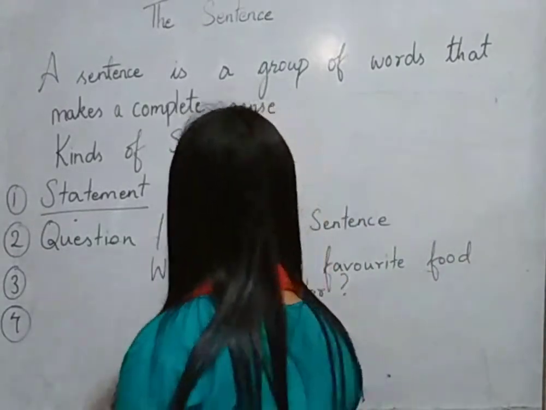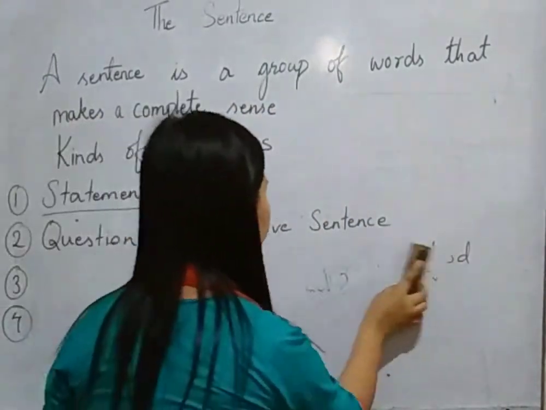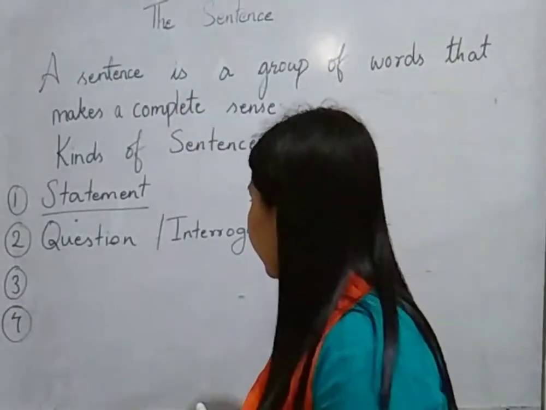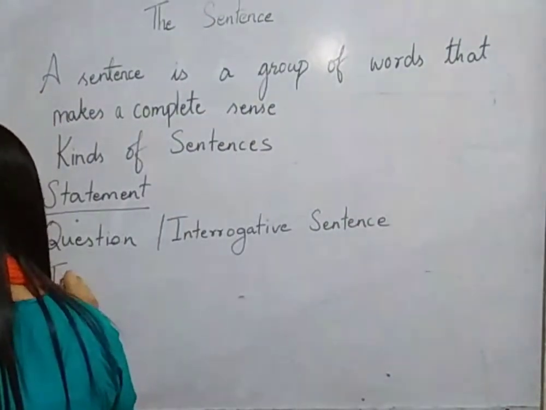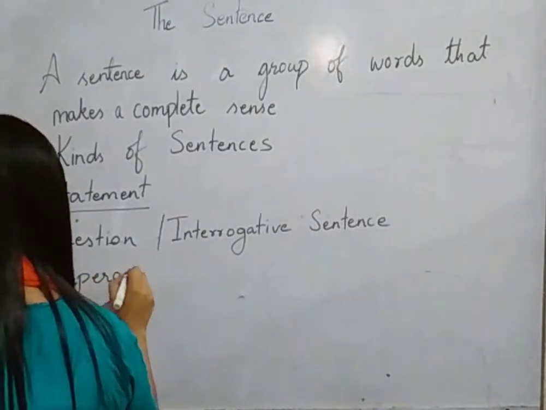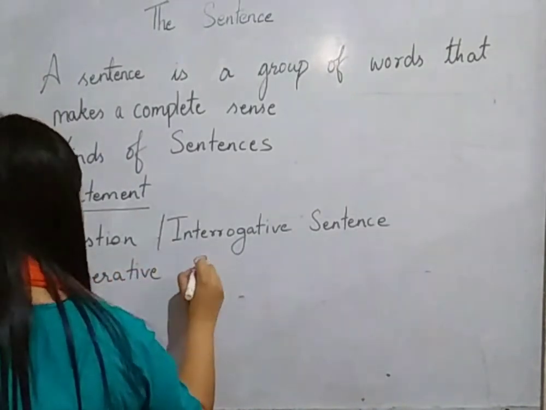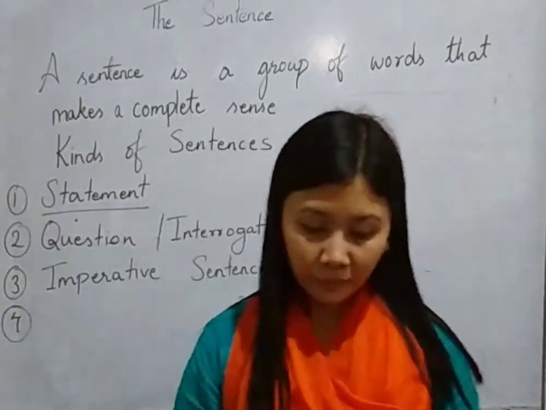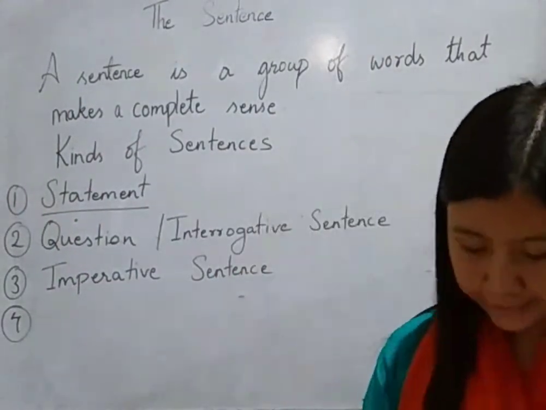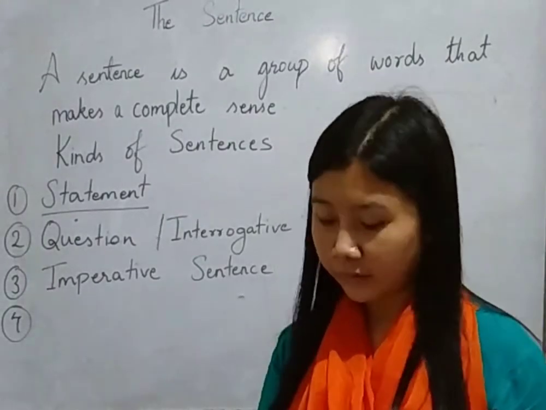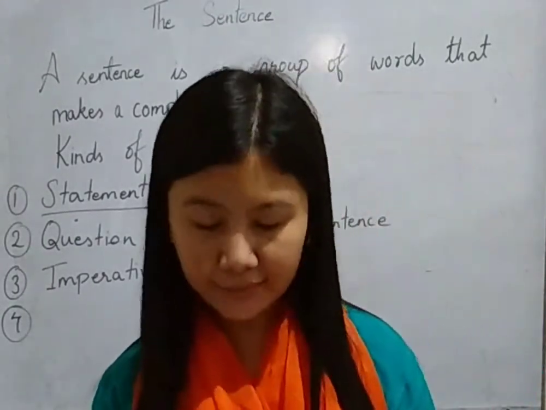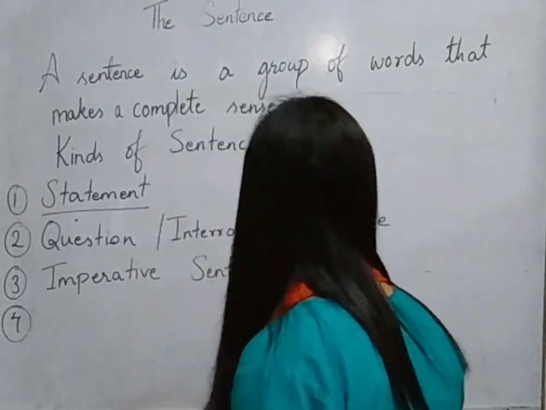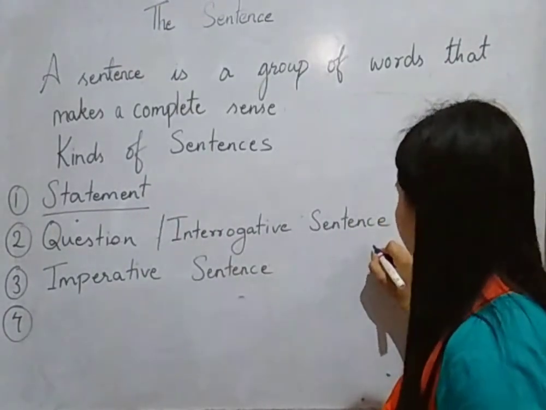Now let's deal with the third kind of sentence. The third kind of sentence is an imperative sentence. If you follow your book, you will get to see over there that the third kind of sentence is an imperative sentence. It is written, an imperative sentence expresses a command, request or instruction. It always ends with a full stop. So if I give a command, for example, I tell someone to come in.